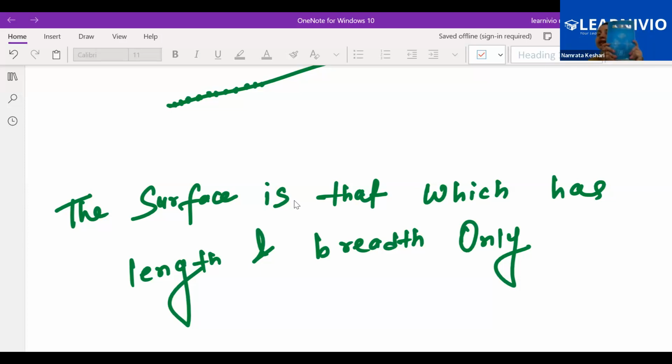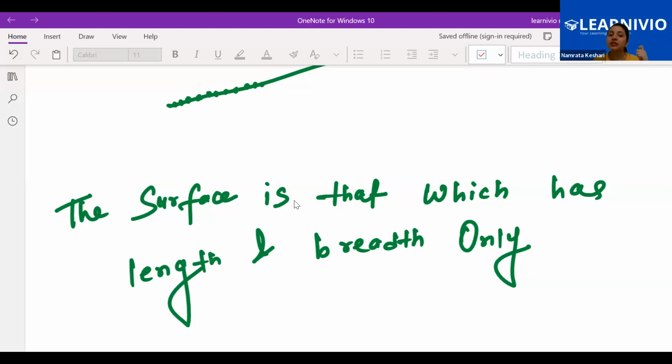And if you focus on any of the surfaces, can you just focus on this rectangle, the first one? Can you see only length and breadth is there? So be it any surface, all are having just length and breadth. And if the question is coming to your mind, what about the square? Square is also having length and breadth. For a square, both length and breadth are the same, but it is also having length and breadth.